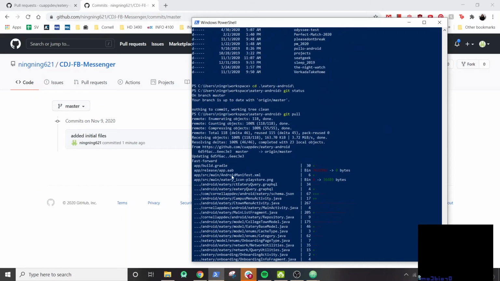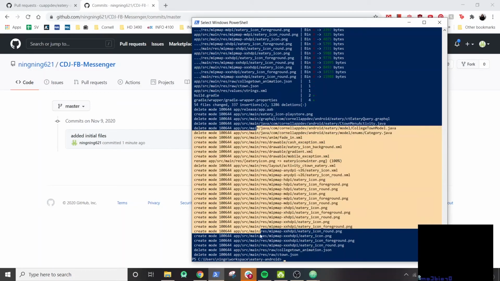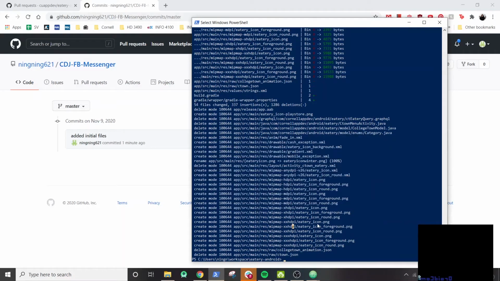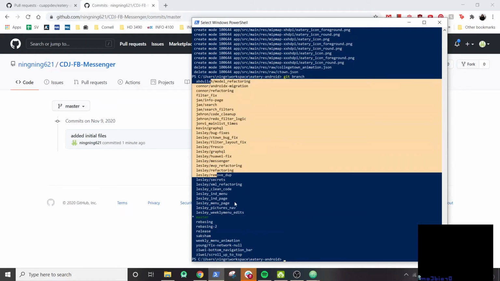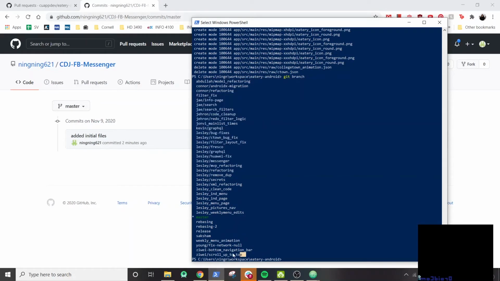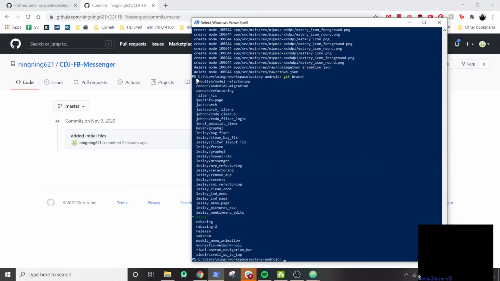And GitHub will show you all the new files that have been updated. In our case, there's a lot of new files that are updated, which is cool. And we can also do Git Branch here, and it'll show you all the branches that we have. So branching is important for the most part. You might not necessarily need it for a hack challenge.